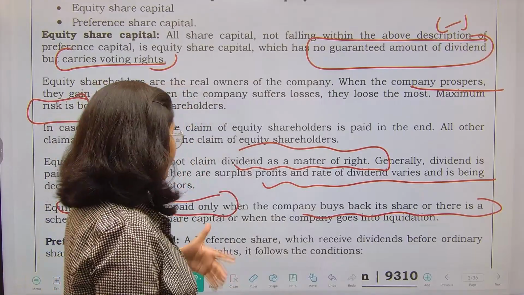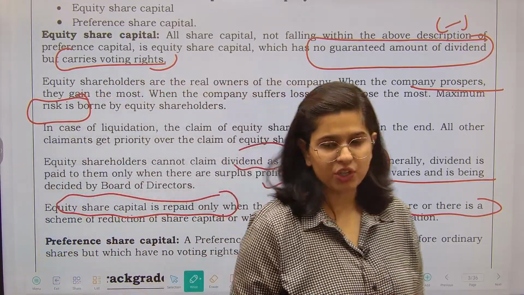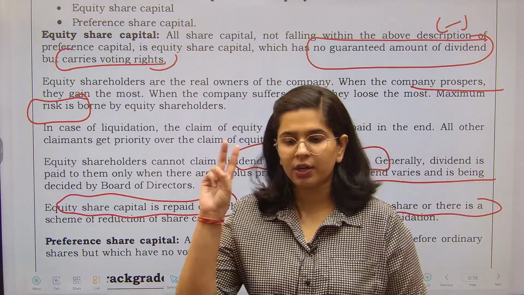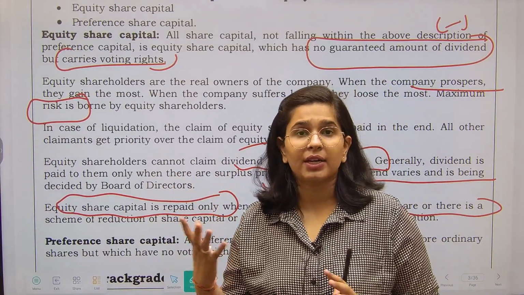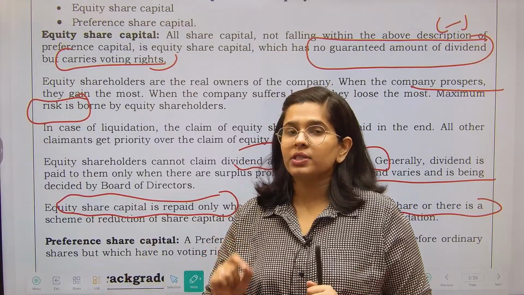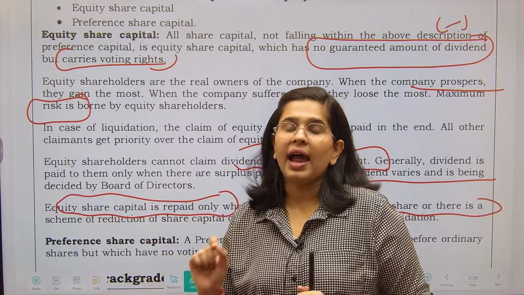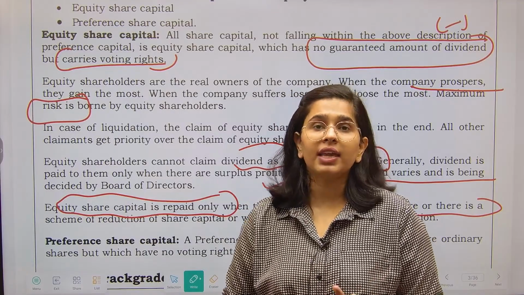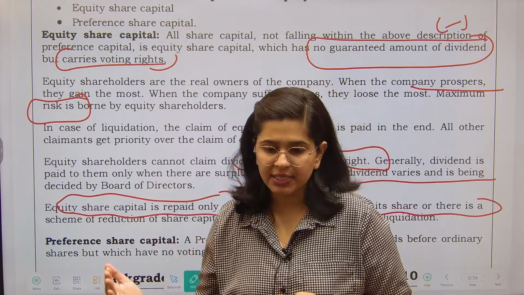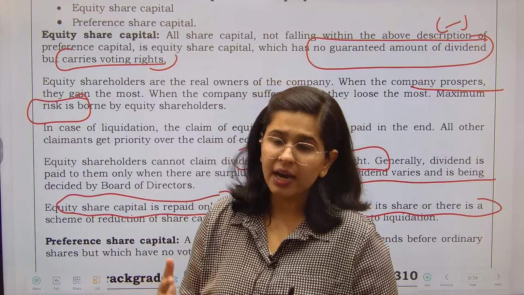After that, we have preference share capital. We have already read about preference share capital; there are two rights for them. Number one, they have dividend as a matter of right. Correct. They will receive a fixed rate of dividend, and apart from that, they will also have repayment of the capital after a fixed interval, once maturity arises.